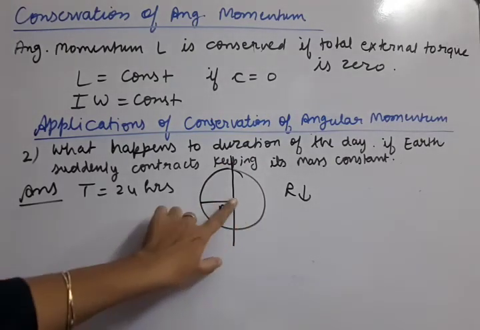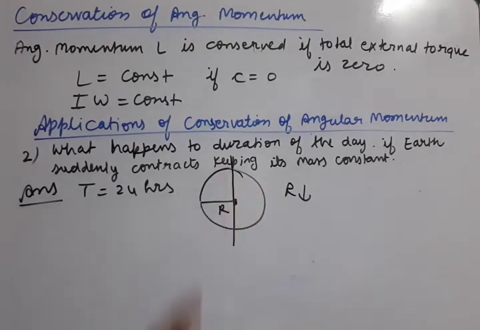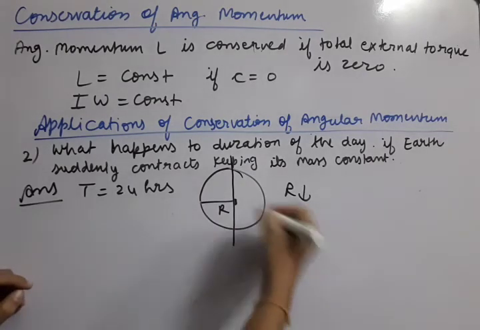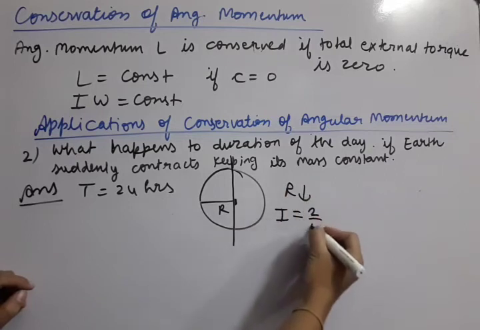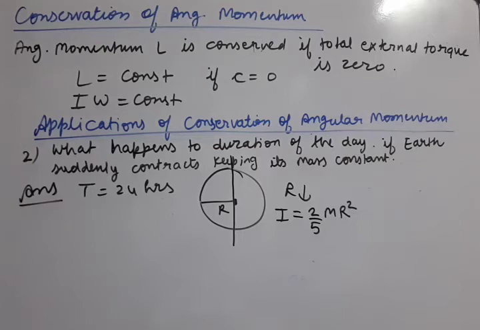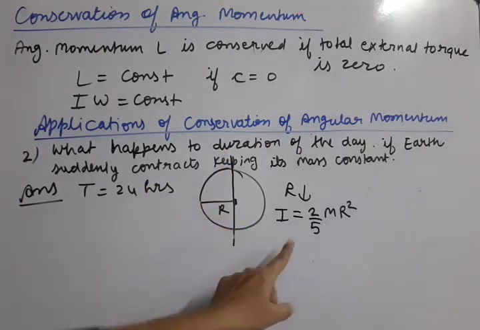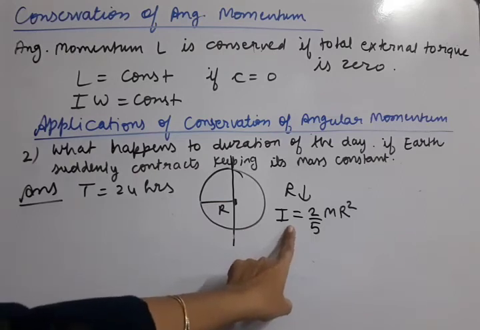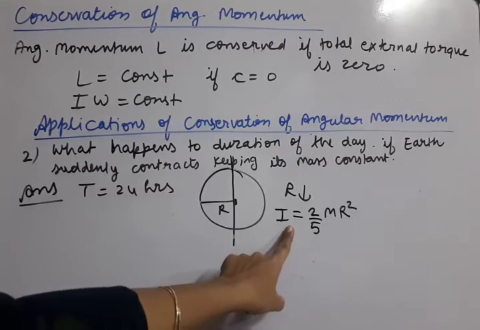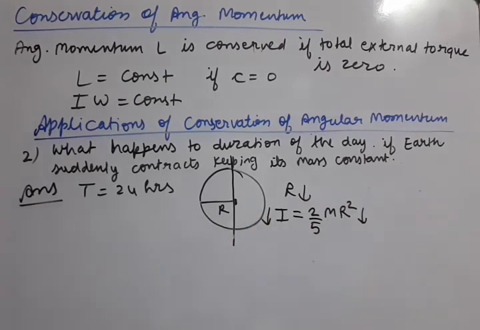Now if R decreases, this radius decreases, so it will affect the moment of inertia of the Earth. Because Earth is a sphere, the moment of inertia about the diameter, around which the Earth is rotating, is 2 by 5 mr square. This you can take from the table which we have drawn. Now if r decreases, then moment of inertia also decreases.